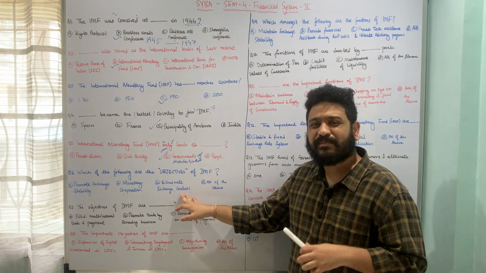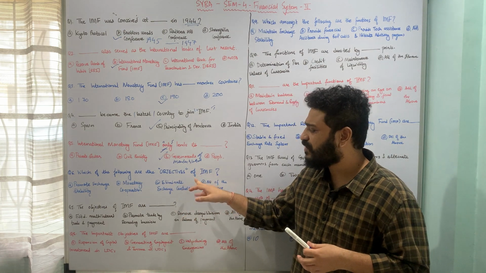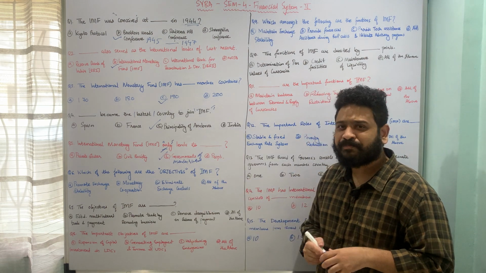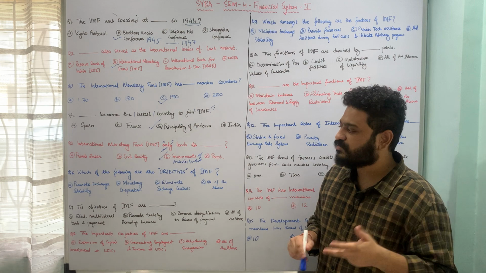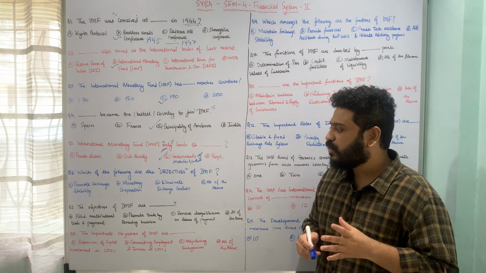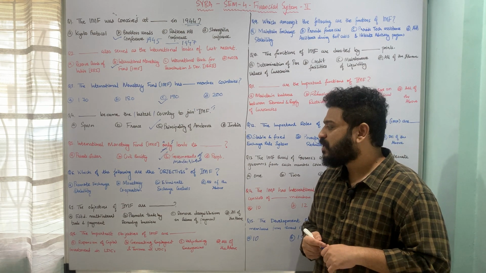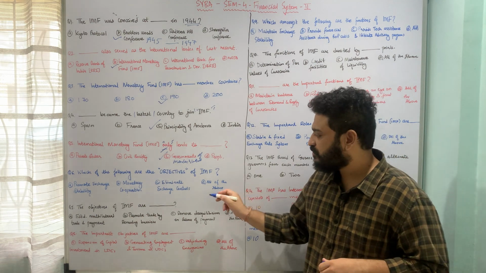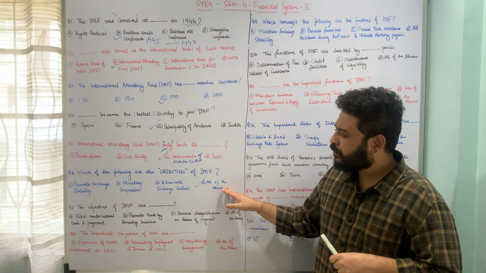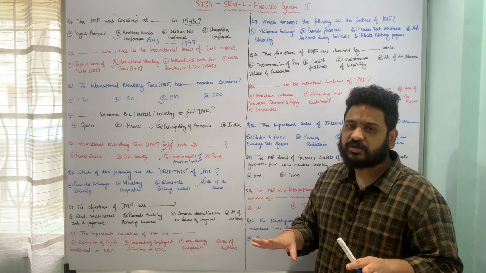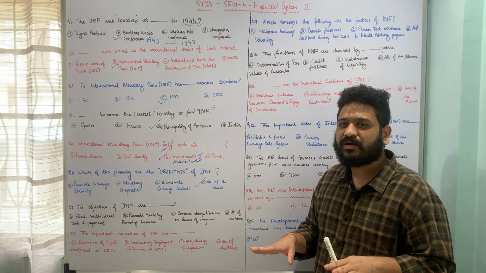we want to cover up maximum objectives of IMF, and that is why here in this question all these 3 points, that means monetary cooperation, eliminating exchange controls, as well as promote exchange stability to be very precise, are objectives of International Monetary Fund, and therefore option D, all of the above, is the correct answer to this particular question. Let us move to the next question, which again talks about the objectives of International Monetary Fund.